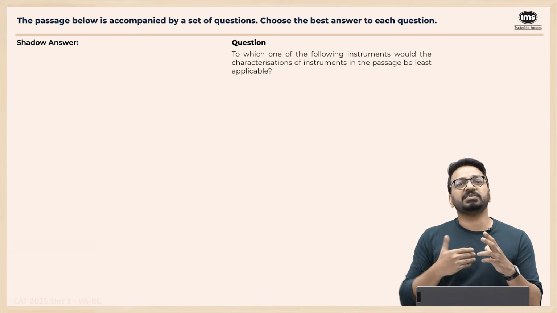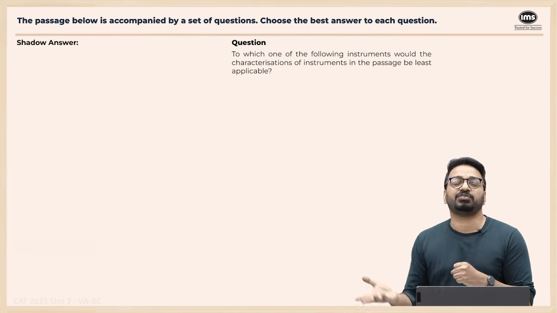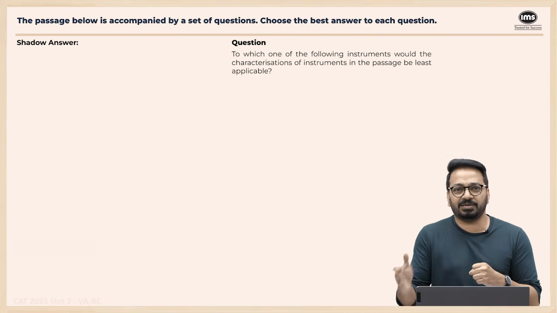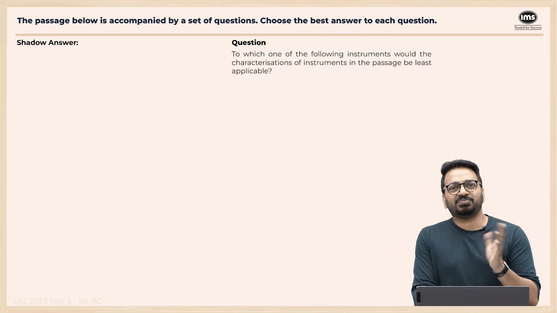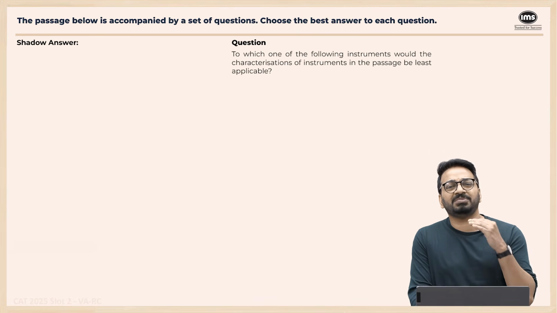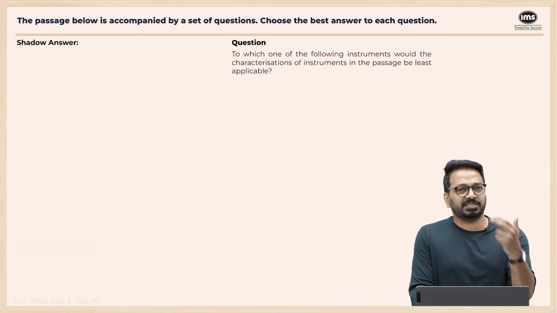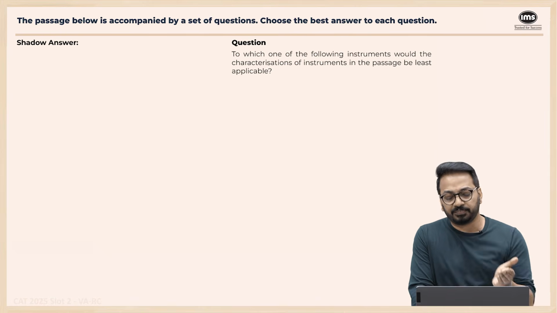Receptive means they receive the data. Interventionist means they act on whatever is there, right? Like a gene for gene splicing and everything. So which one can fall into which? So which one of the following would be least applicable means you can't classify it as receptive and you can't necessarily classify it as interventionist also, right?